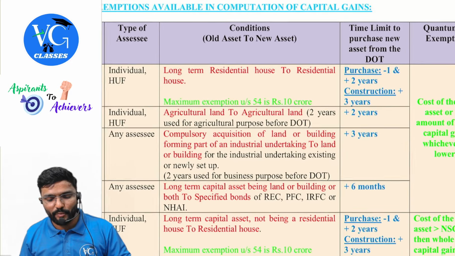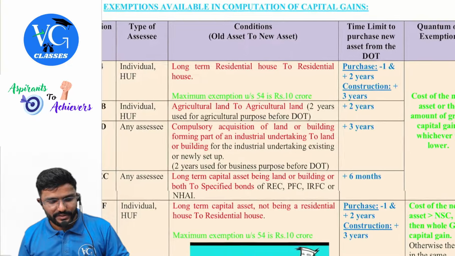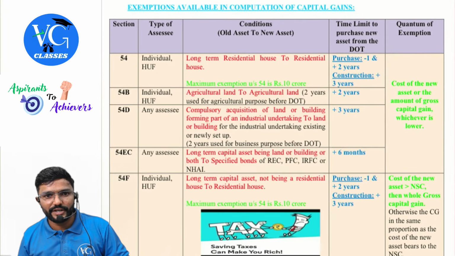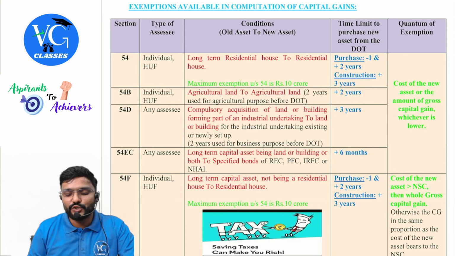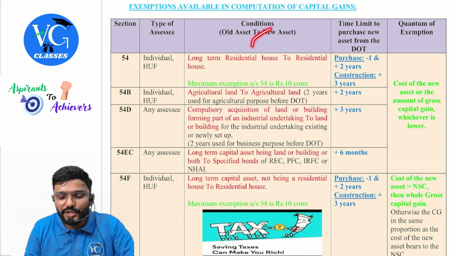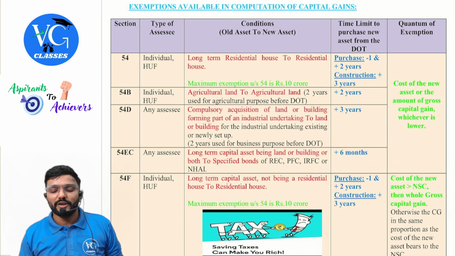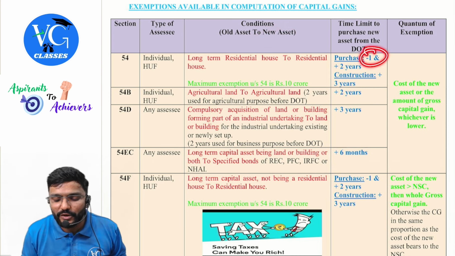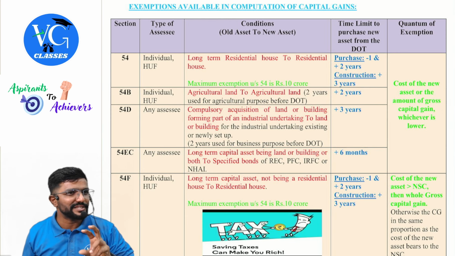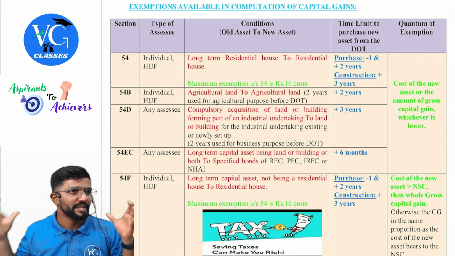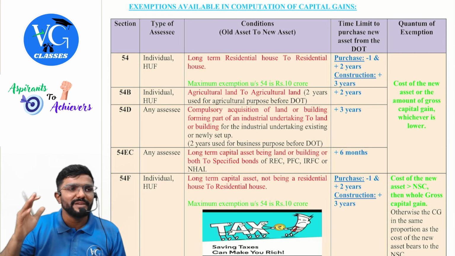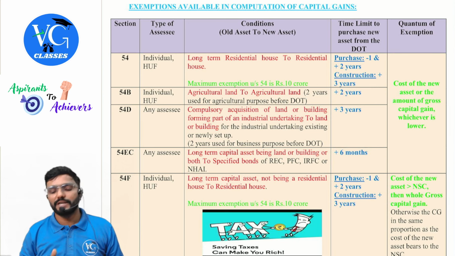Exemption available in computation of capital gains. First, section 54, applicable only for individual and HUF. What asset is sold, sir? Long-term residential house. Which is the new asset purchased? Residential house. Within what time? If it is a purchase, 1 year before or 2 years after the date of transfer. If it is a construction, within 3 years from the date of transfer. Hope you are understanding: minus so plus so. For purchase, 1 year before or within 2 years from the date of transfer; for construction, within 3 years from the date of transfer.